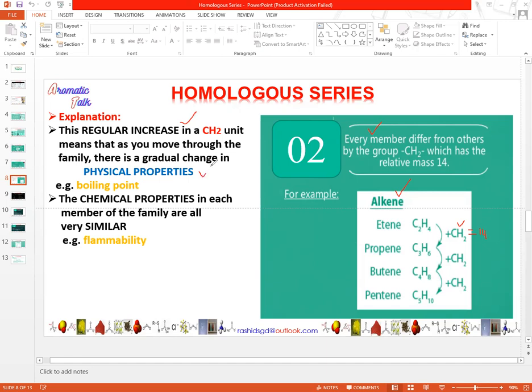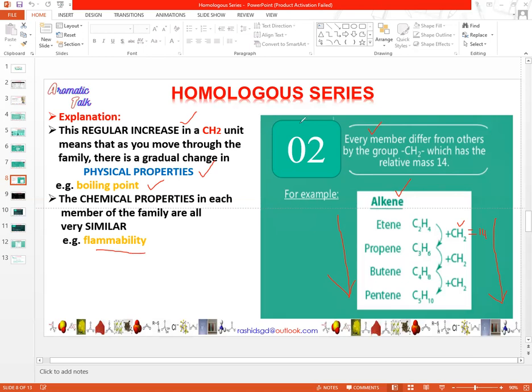So you know that each member differs by a CH2 group and a mass of 14. Therefore, the mass is increasing down the group in a family, which means their physical properties like molecular mass are different and their boiling point is also different. Similarly, the chemical properties in each member of the family are all very similar. All the members of the same family have the same chemical properties. Members of the same family have different physical properties due to the difference in mass, and the members of the same family are similar in chemical properties like flammability or combustion of the compounds.